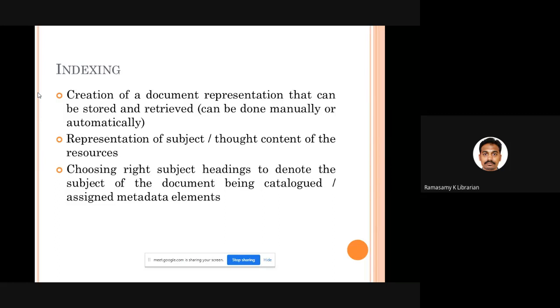You have to symbolize and conceptualize the thought content of the resource in terms of some subject headings. The preparation of these subject headings and arranging them in alphabetical order is called indexing. Creation of subject headings and maintaining them is called indexing.